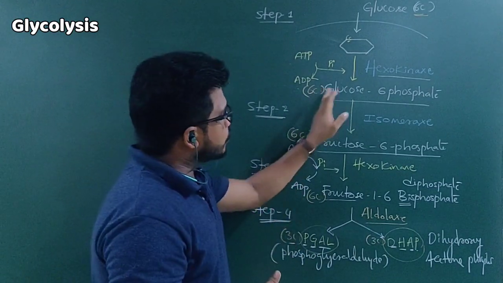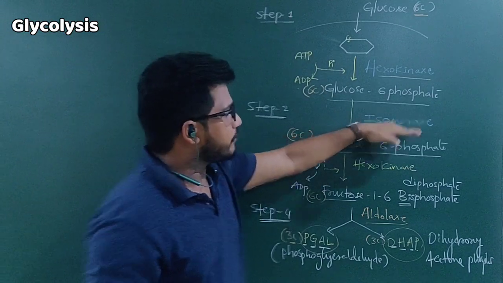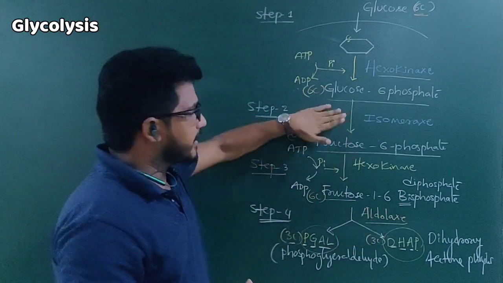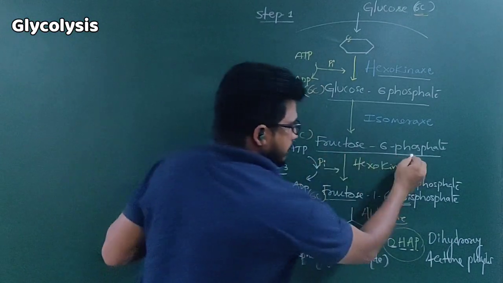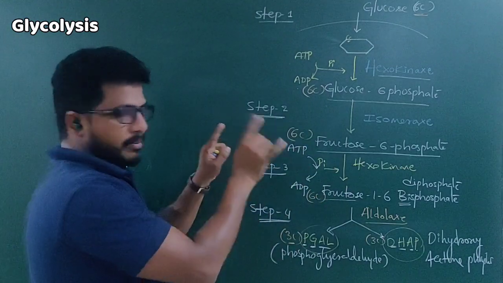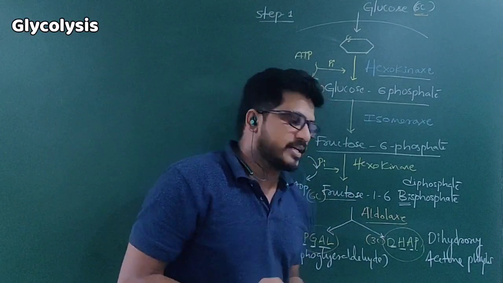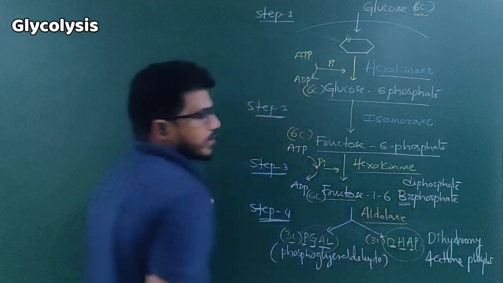Understand? So glucose 6-phosphate, in the presence of isomerase enzyme, turns into fructose. Here no ATP is invested. Once fructose 6-phosphate is available in the cytoplasm, remember all these reactions are taking place inside the cell, inside the cytoplasm. So fructose 6-phosphate is acted on by hexokinase.